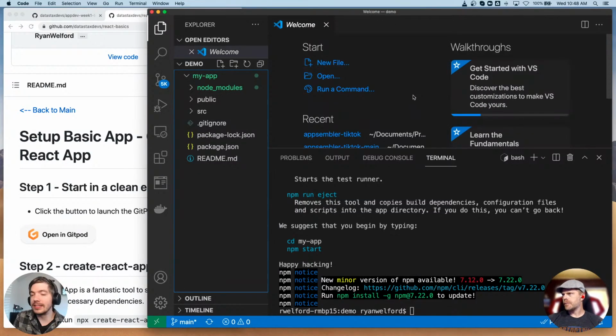Basically what Gitpod is, it's a cloud-based IDE. It's VS Code in the cloud, basically. And it allows us to pre-install some stuff as well, like NPM and stuff. And it's all in the cloud environment. It's not on your local machine at all. Okay.